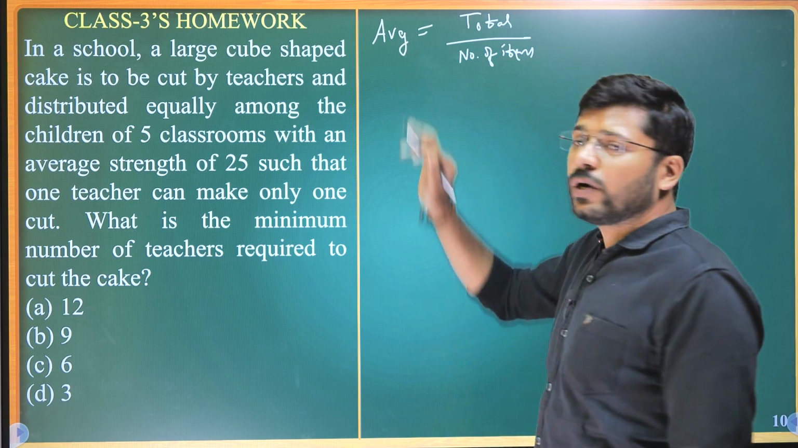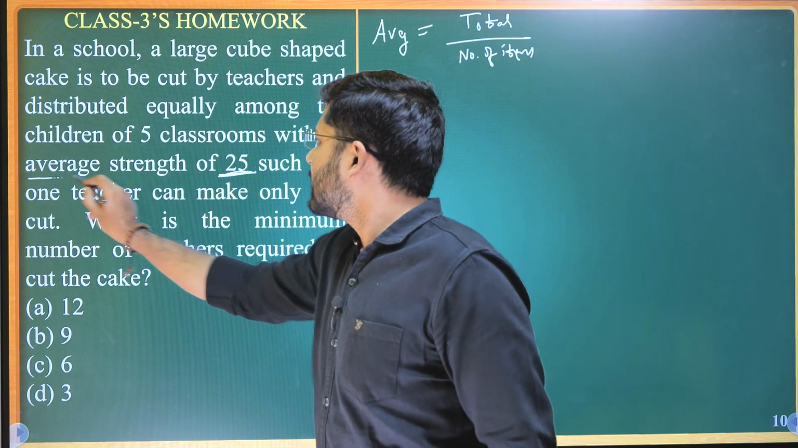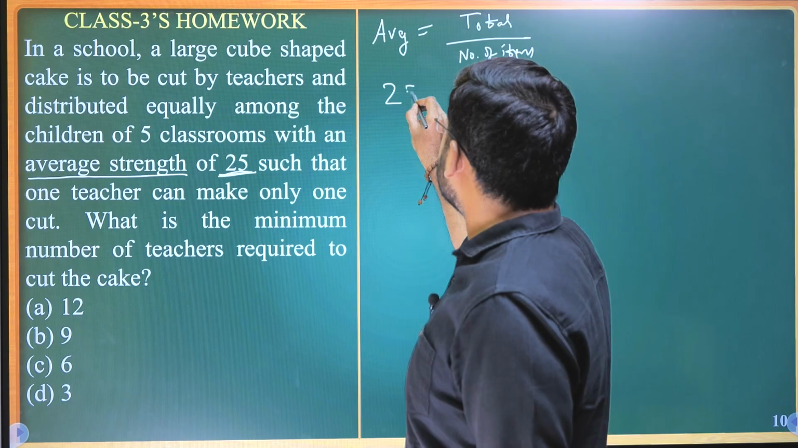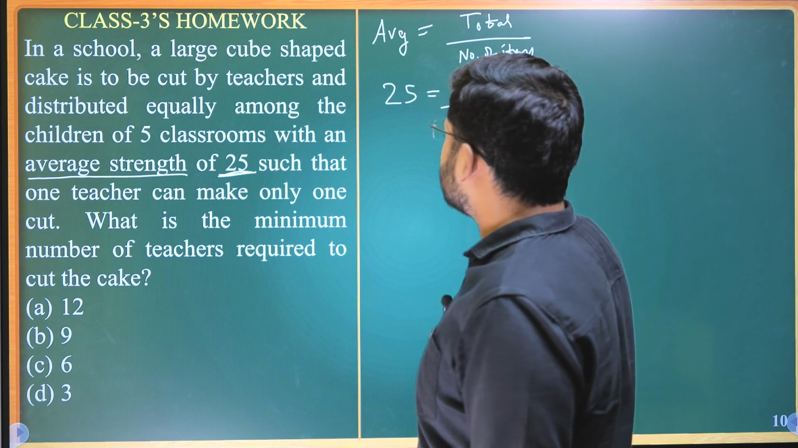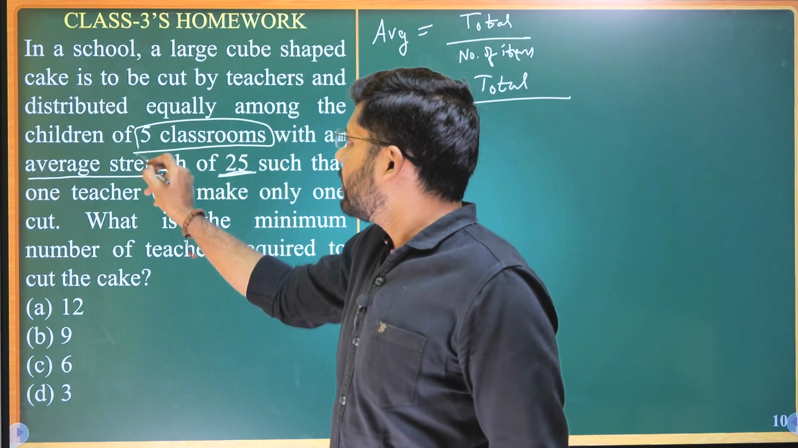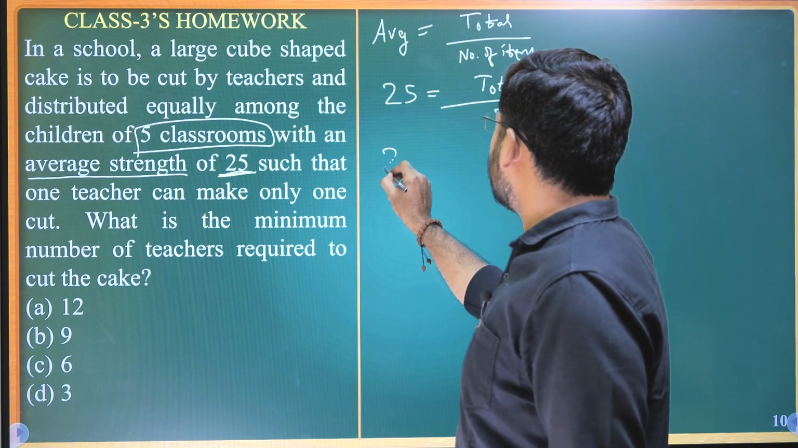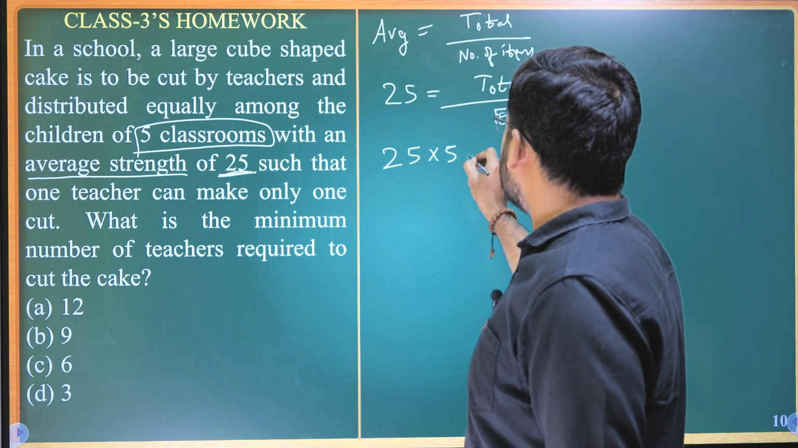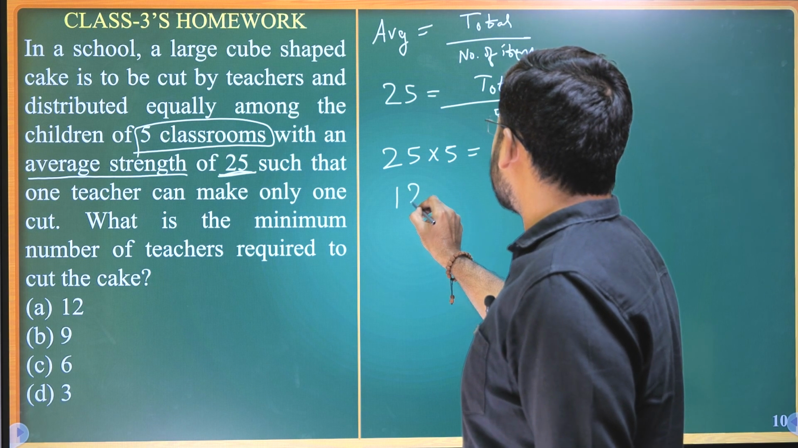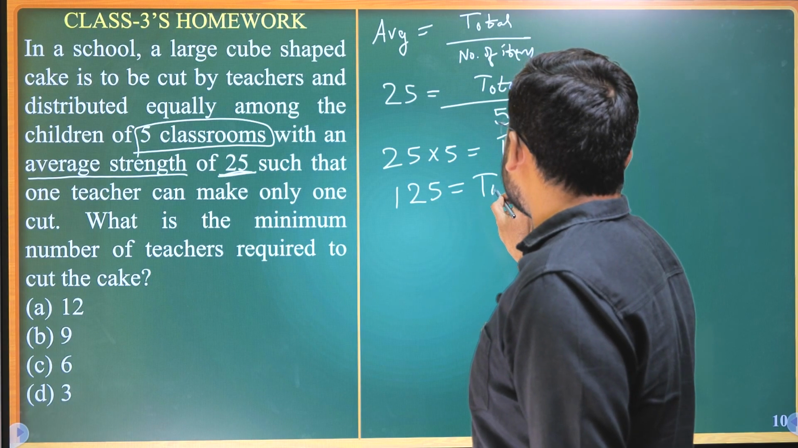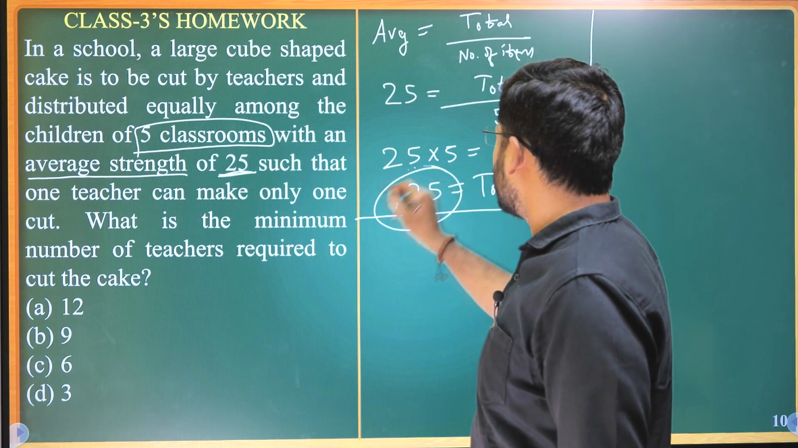In this context, what is the average? They have told us that the average strength is 25. So the average is 25. And we need to find the total strength. We'll keep total as it is. And what is the number of items? That is 5 classrooms, right? So the number of items is 5. So what will the total be? 25 into 5. That will be the total strength of the school. So the total strength of the school is 125.